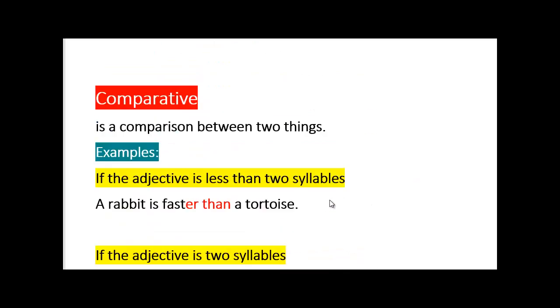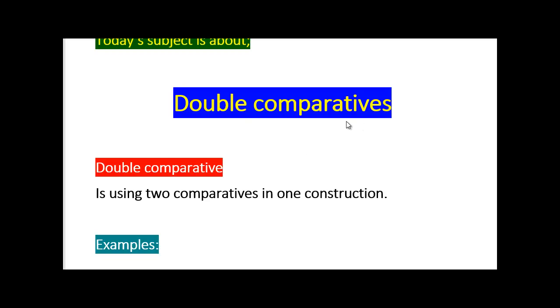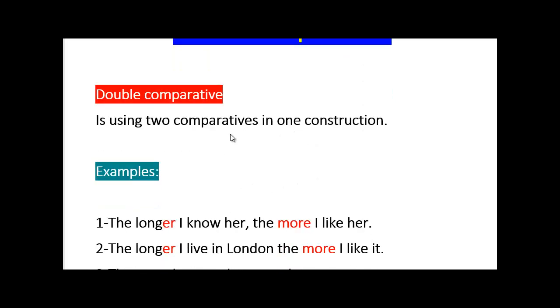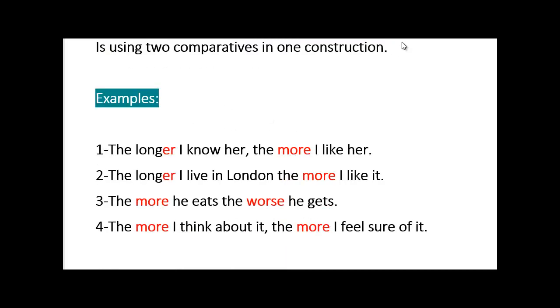Back to the double comparatives. Here we can see two comparatives in one construction. As examples: the longer I know her, the more I like her. Er and more in one construction. We call it a construction, like two parts of a sentence. The longer I know her, the more I like her, right? The longer I live in London, the more I like it.